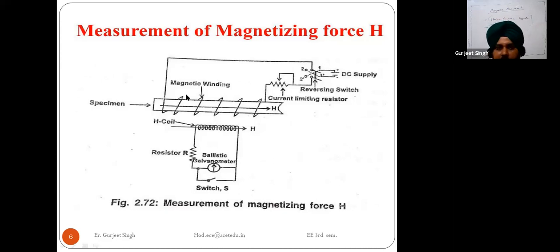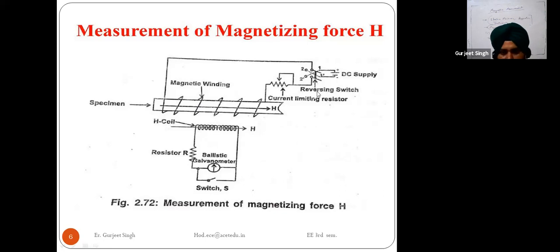When the current flows through this magnetizing winding, the flux is linked with this coil, and due to this flux linkage the magnetizing force will be exerted inside the specimen and on the surface of the specimen. So this is the concept which we have used in the measurement of the magnetic flux.